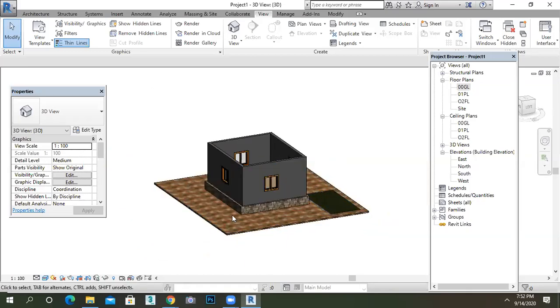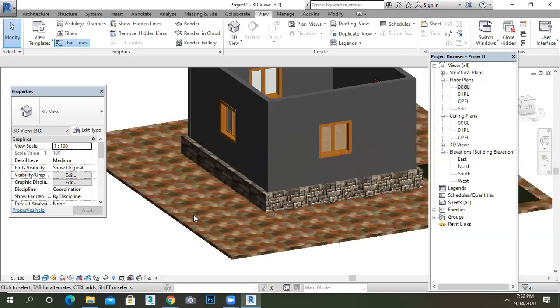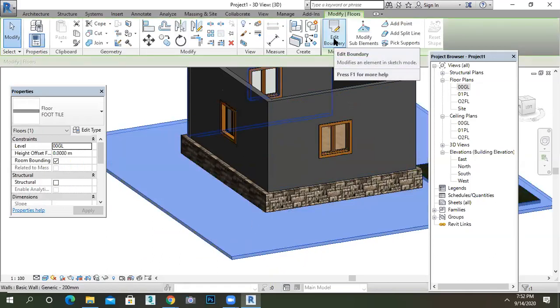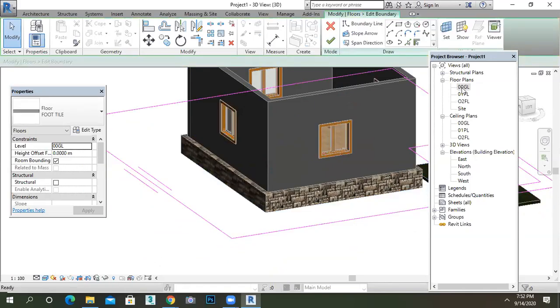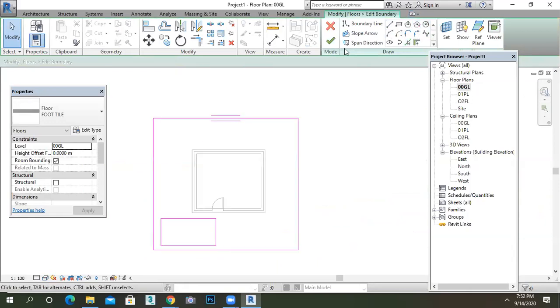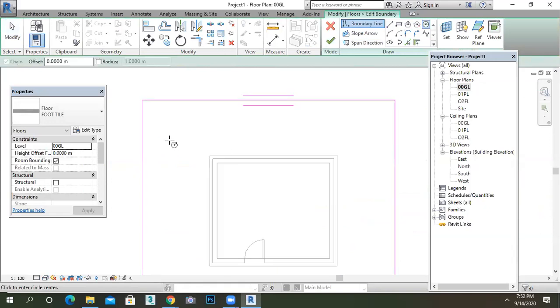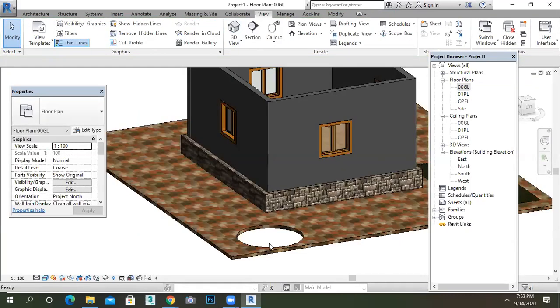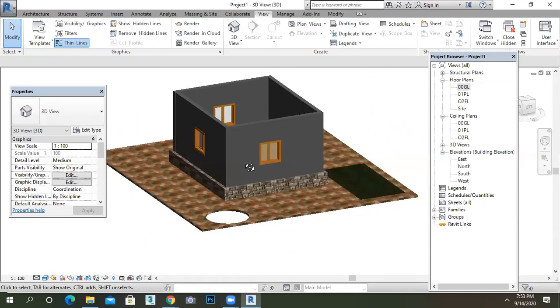I'm just repeating it. If I want to show my grass portion, for example, round only, circular only, then select that. Go to edit boundary because I want to change my shape, right? Go to the plan view. Take any shape you want, go to the shape and drop like this. Then just close it. See, I just made an opening here like this. There is no material for this, right?